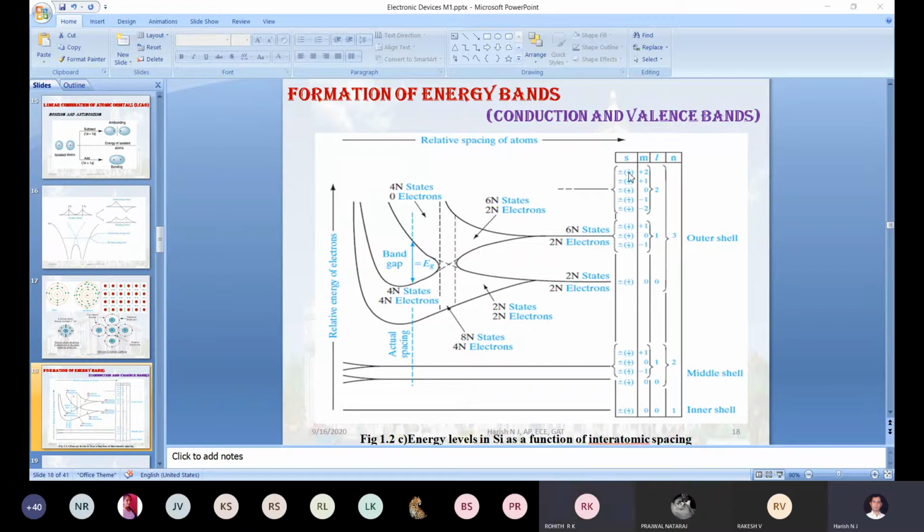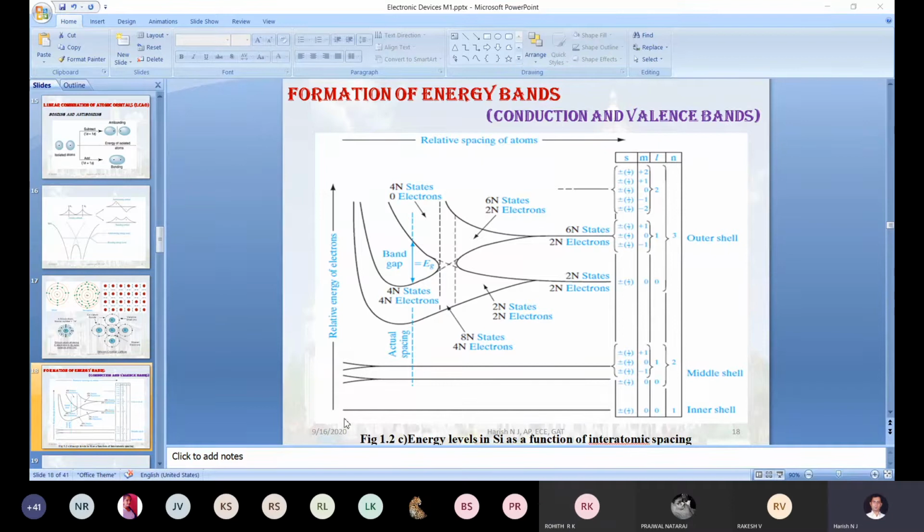Okay, just follow my mouse cursor here. This horizontal line represents your 1s. The second horizontal line represents your 2s. The third horizontal line represents your 2p. The fourth horizontal line, 3s. The fifth horizontal line, 3p. This diagram shows the graph of electron energy versus interatomic spacing between two silicon atoms.